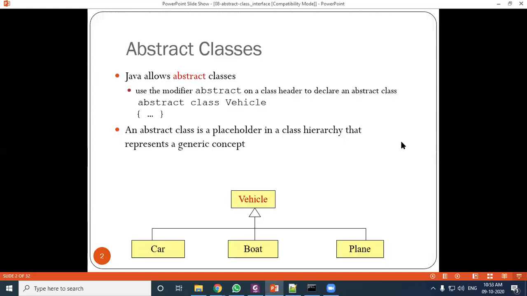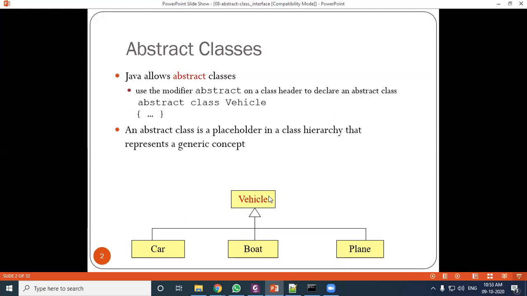Here, Java allows abstract classes. There is a keyword we will use, abstract. That abstract keyword makes the class an abstract class, so before the class we write abstract. Here the example is abstract class Vehicle.